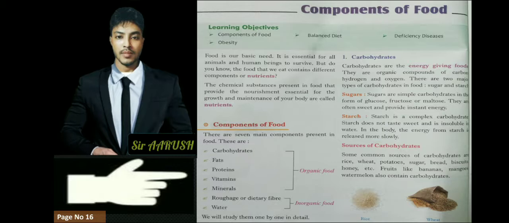So sugar, when it goes into our body, it gives us energy. These are simple carbohydrates, and another type is called complex carbohydrate. Complex carbohydrates are those carbohydrates which give us energy but slowly, not very fast.